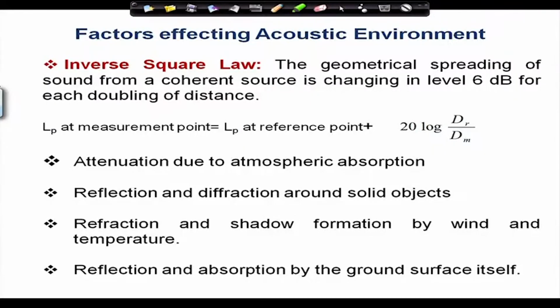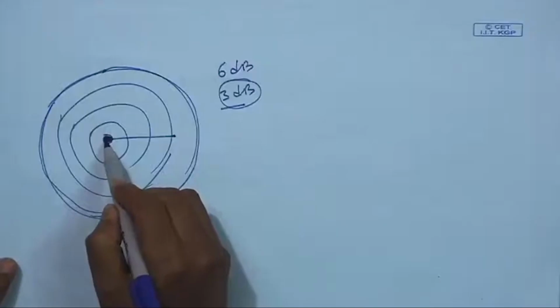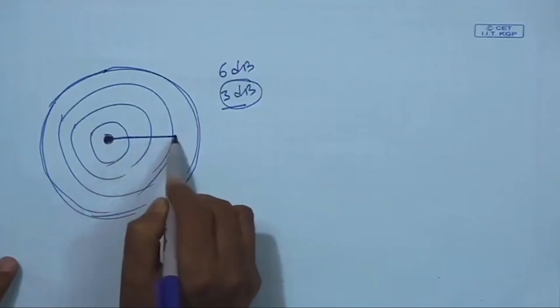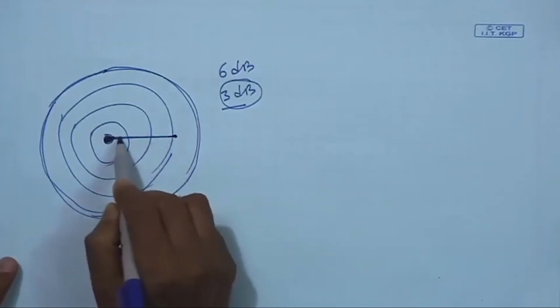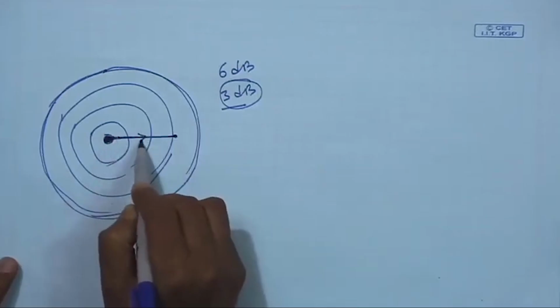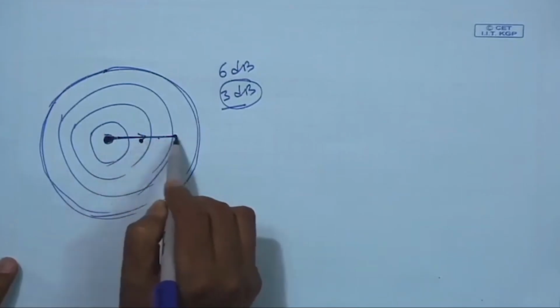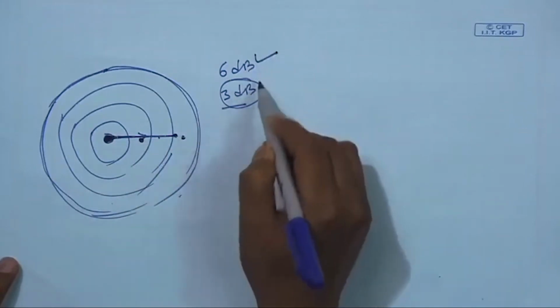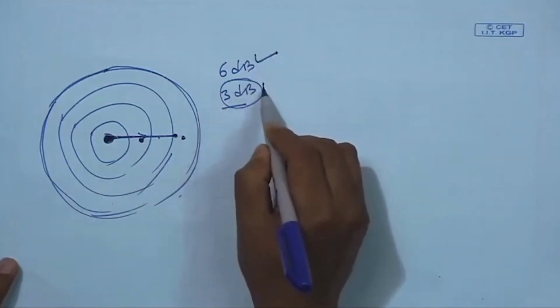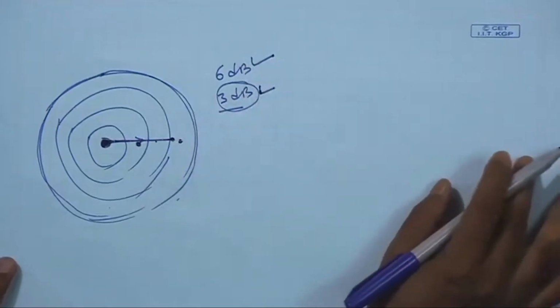The first factor is the inverse square law. That means, if I produce a sound and go away from the sound source, every time I double the distance, my intensity will drop by 6 dB and the sound pressure level will drop by 3 dB.